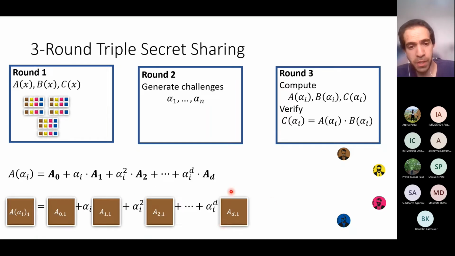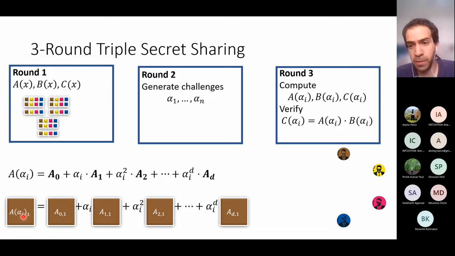And if I'm taking Mr. Brown as an example, I can apply the same function on the public commitments to the Brown shares of the coefficients and obtain a commitment to the share of A of alpha I. Right, so again, I just applied the same linear function on the Brown shares of those coefficients, and I obtain the commitment to the share of Mr. Brown on A of alpha I.